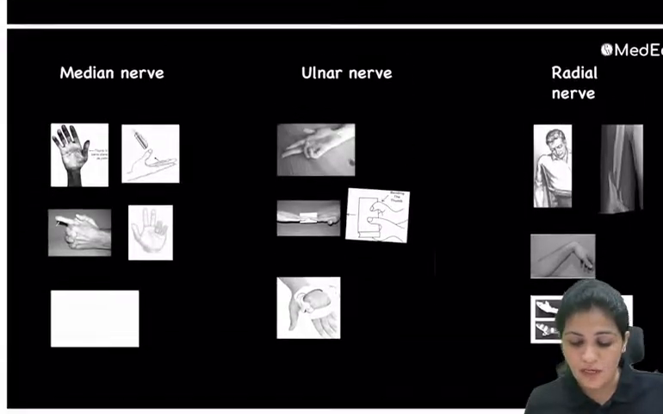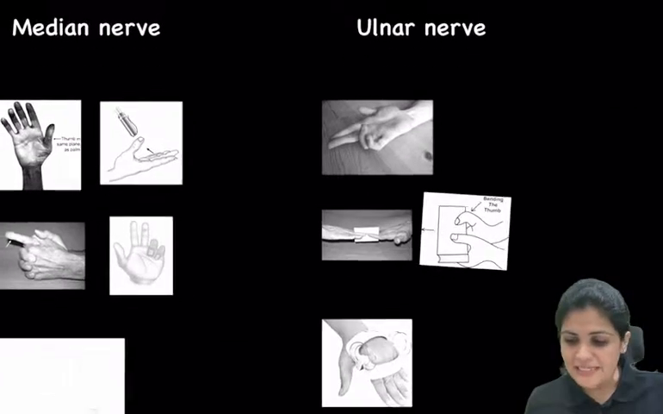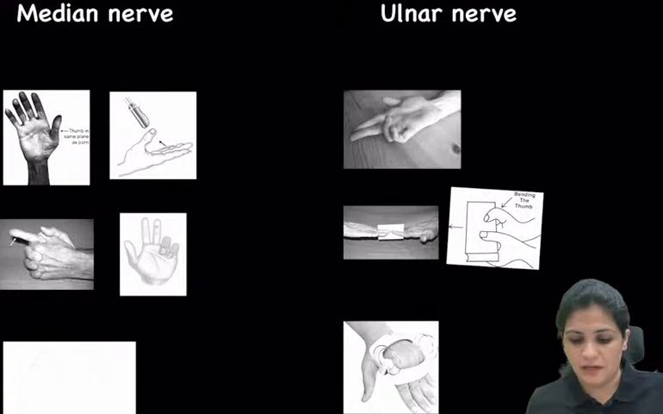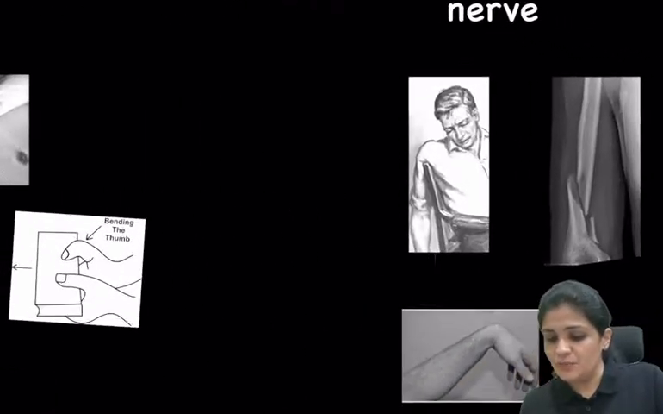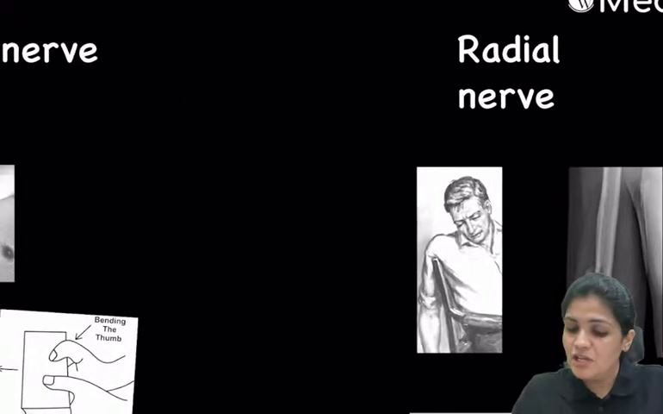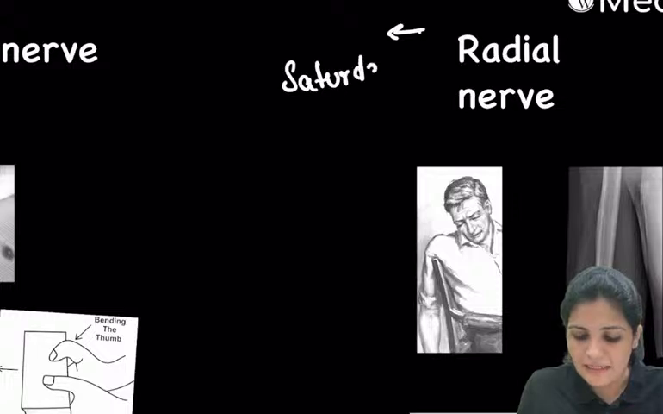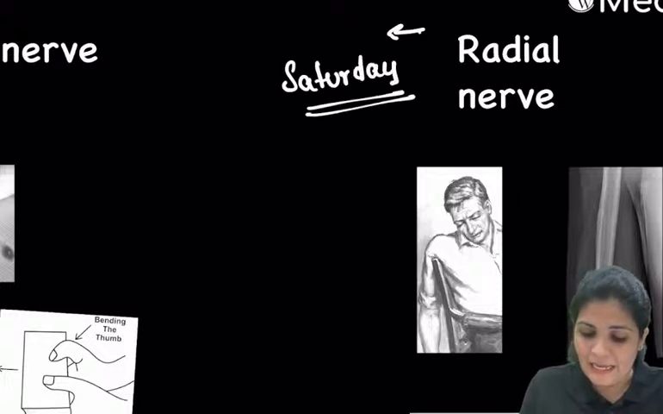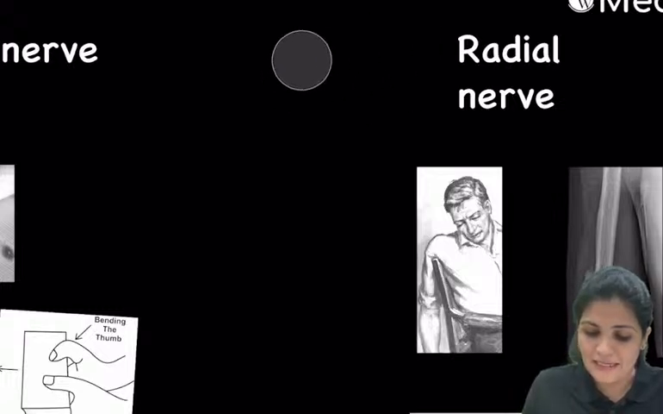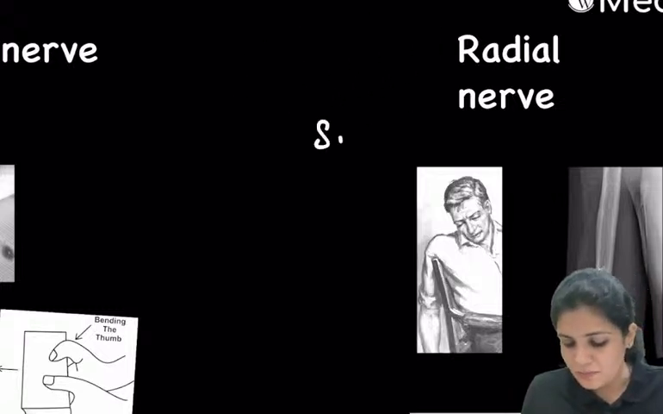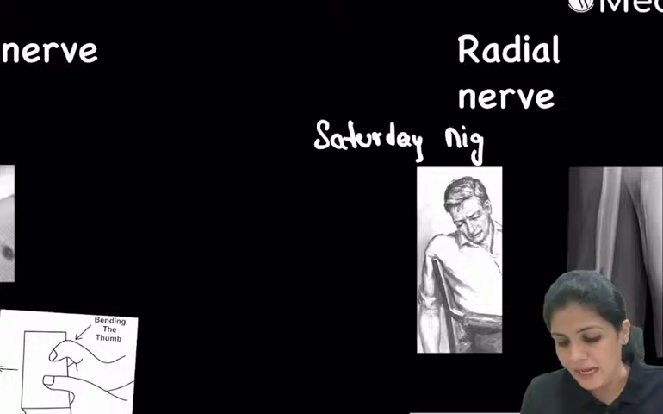Now coming back to our various tests, which are easy to remember now. First we will deal with the radial nerve. As I've told you, the radial nerve supplies all the extensors. What is the important thing you have to remember here? It is the nerve which is damaged in Saturday night palsy. So what is a Saturday night palsy? This is a picture of a Saturday night palsy.